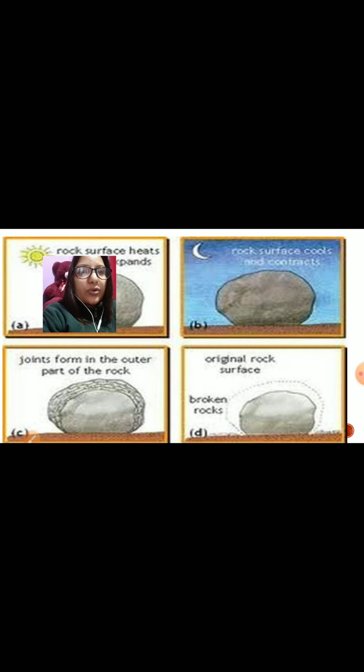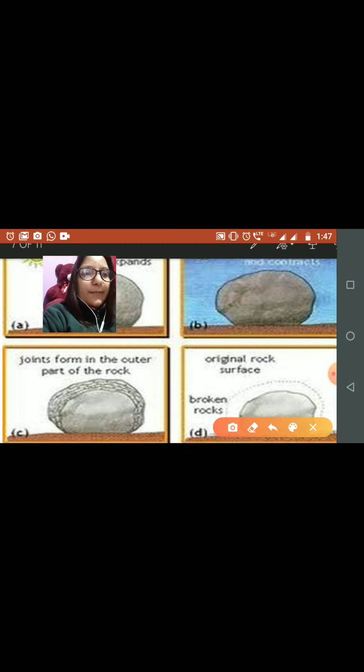So the same process will continue for a longer period of time. Then this rock will get fragmented into pieces. Okay, so this is the process of exfoliation. Okay, the mechanism of expansion and contraction.